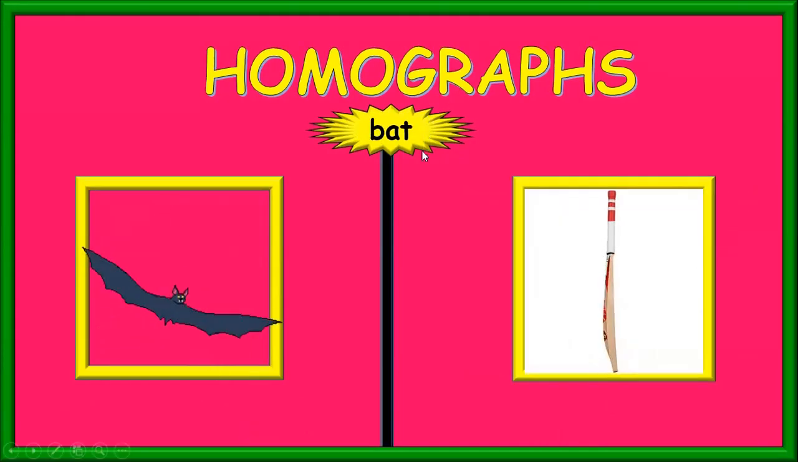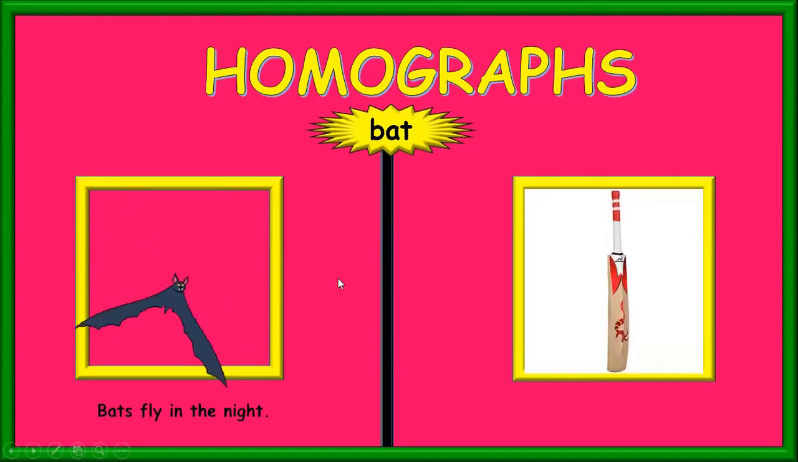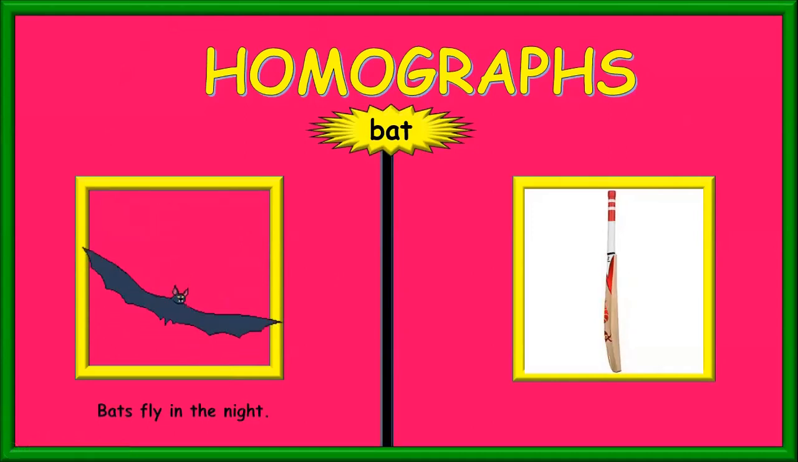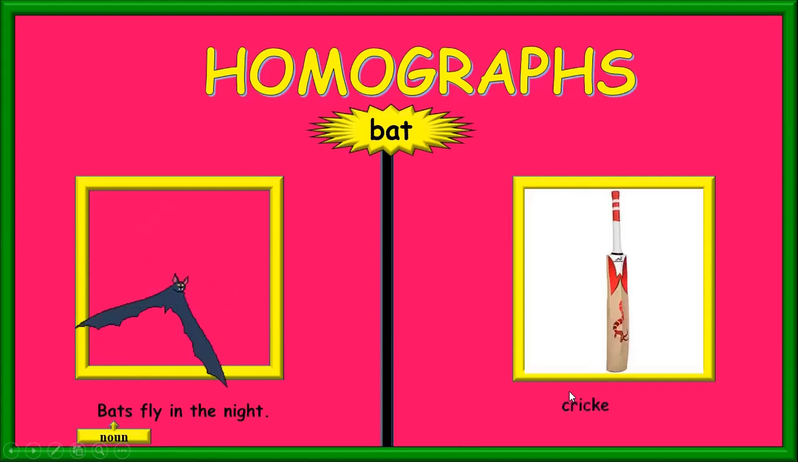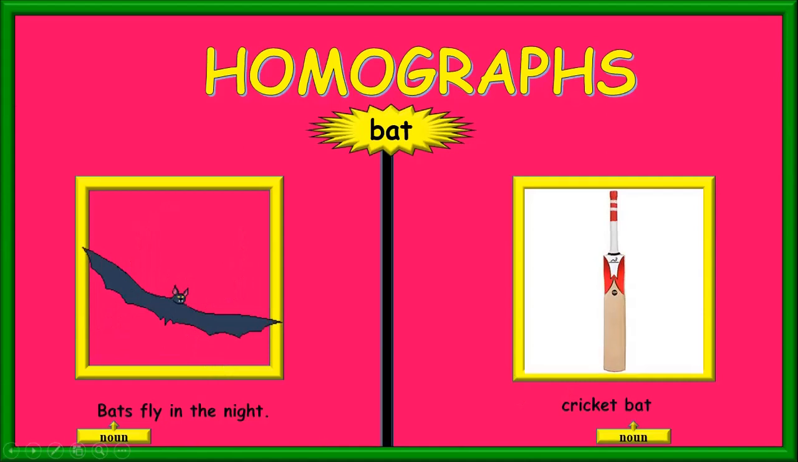Next, we have the word bat. It refers to a flying mammal that often comes out in the night. Here, the word bat is a noun. The word bat also refers to a cricket bat. Here again, the word bat is a noun.